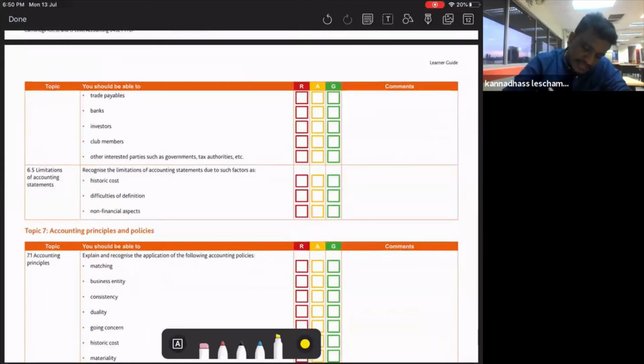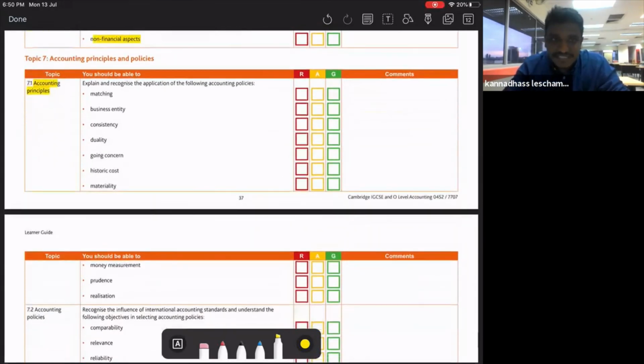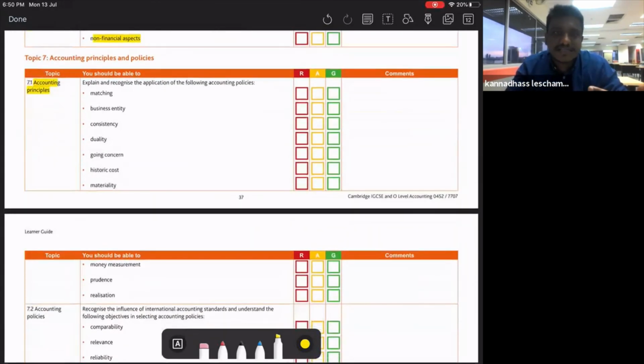And the next one is limitation of accounting. What is the limitation of accounting? We have only three limitations of accounting, which is historical costs, difficulty of definition, and also non-financial aspects. Okay, you need to know all this. Okay, next one, you need to know accounting principles. Okay, there are 10 accounting principles: matching principle, business entity, consistency, duality, going concern, historical cost, materiality, money measurement, prudence, and realization. So you need to know all the meaning of this.